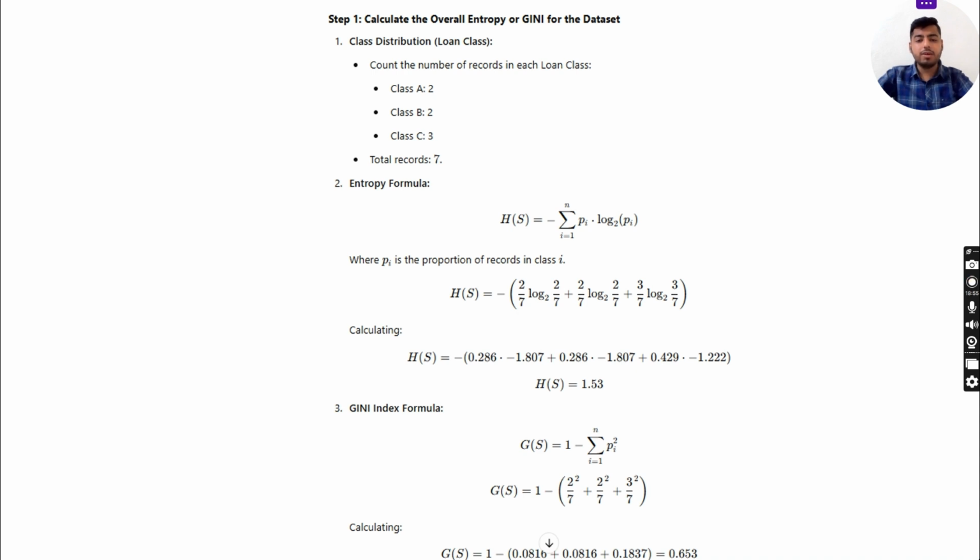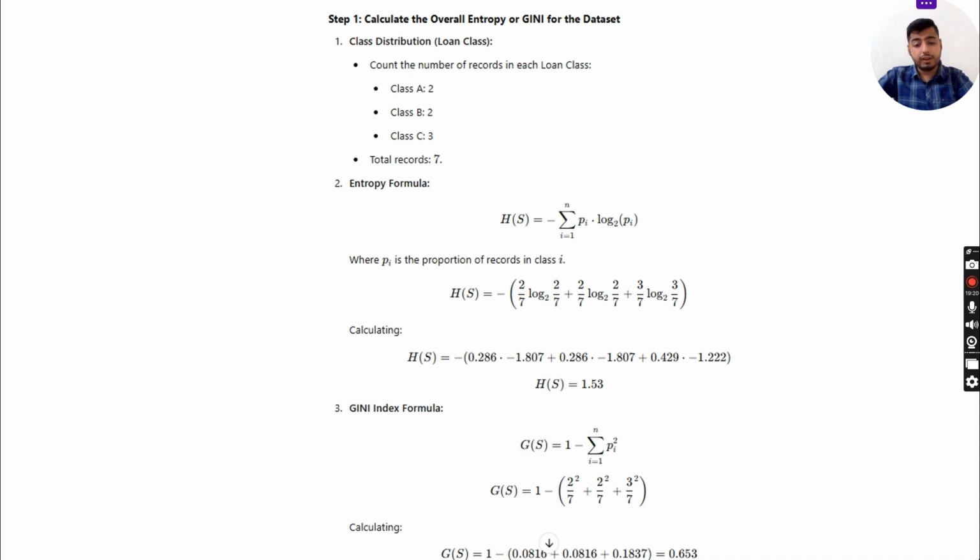H of S is equal to minus 2 by 7 log2 2 by 7 plus 2 by 7 log2 2 by 7 plus 3 by 7 log2 3 by 7. Now calculating, H of S is equal to minus 2 times 0.286 times minus 1.807 plus 2 times 0.286 times minus 1.807 plus 0.429 times minus 1.222. Now, H of S is equal to 1.53.